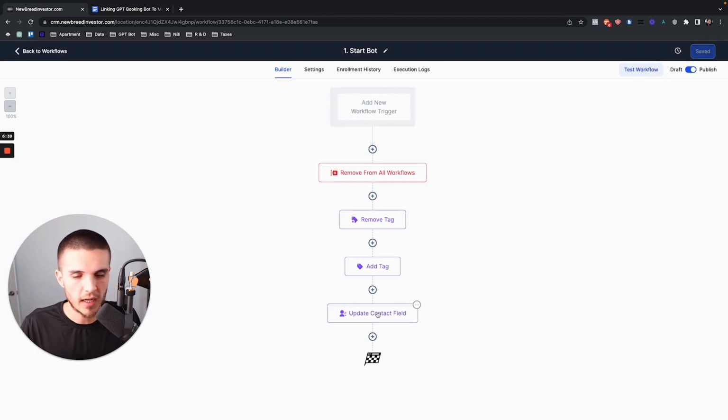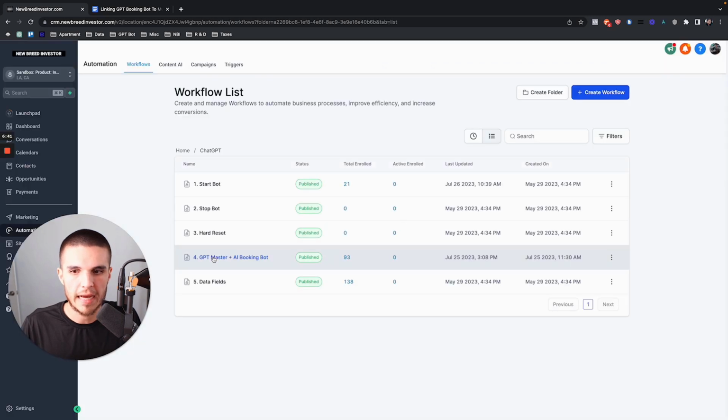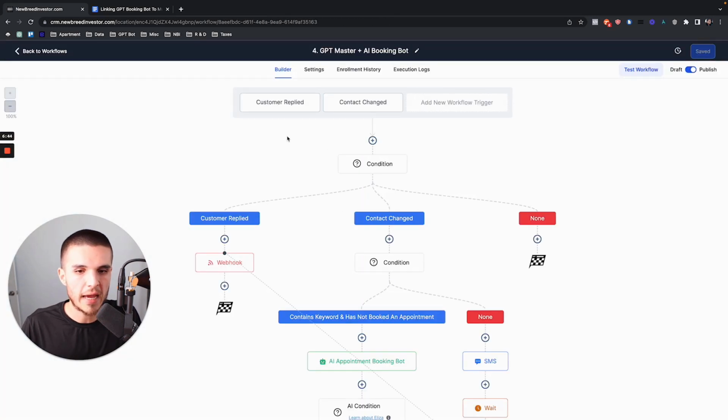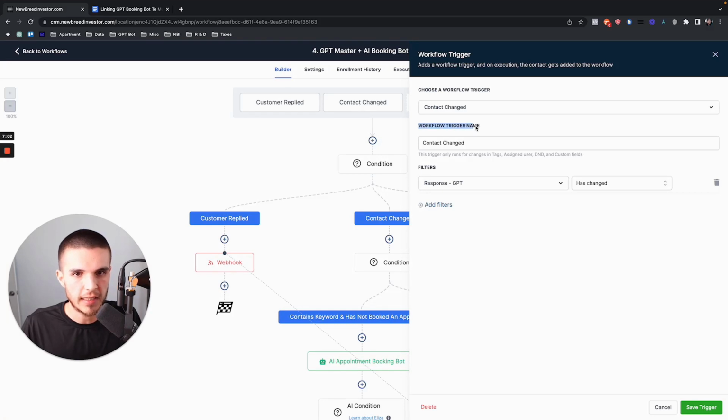So when we update this contact field, this automatically triggers this GPT master plus AI booking bot workflow. Why? Because here in the trigger, we have a trigger created that says contact changed. This is the name of the trigger, which says contact change. We can change this to whatever we want, but it's just default named contact change. And so what does this actually mean?